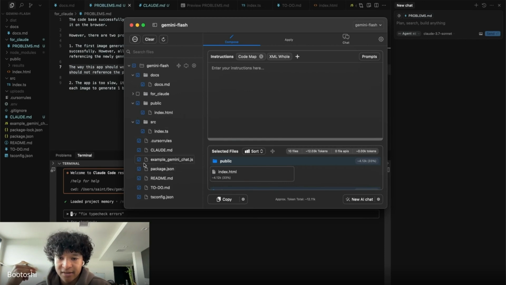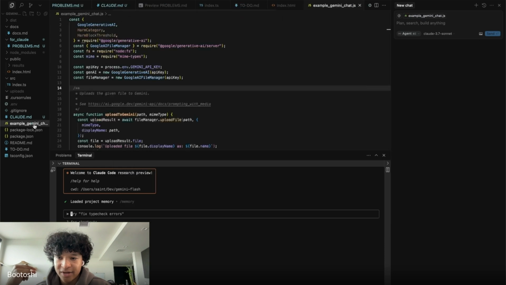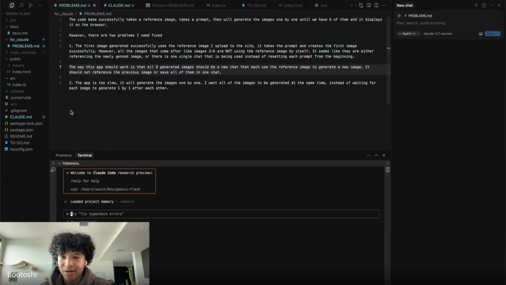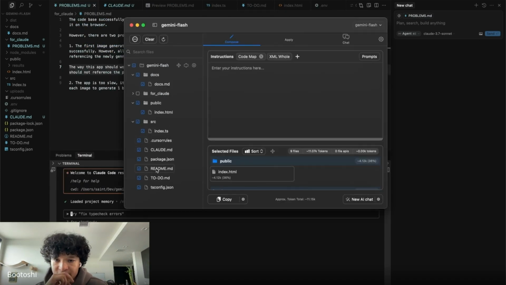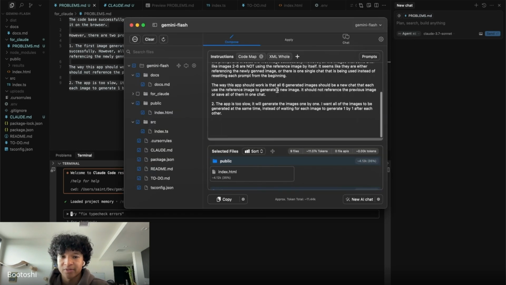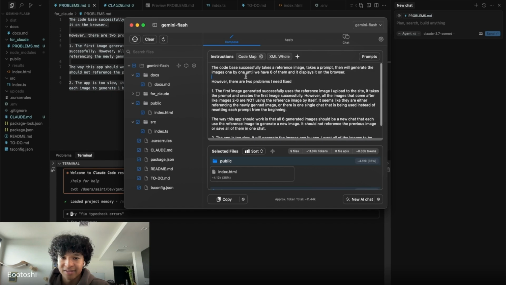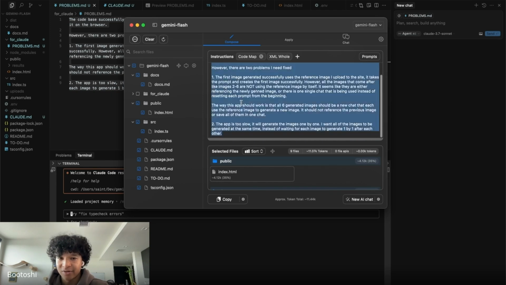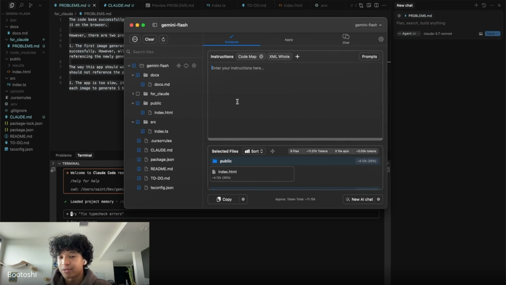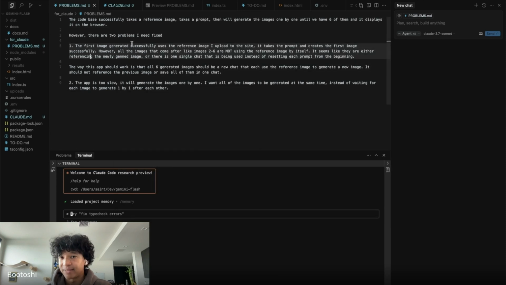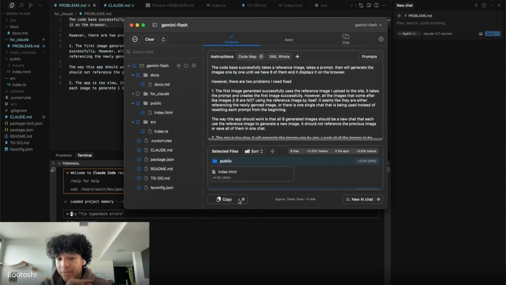Example Gemini chat. You don't need this anymore. Actually, we don't need this at all because that works. So all of this works. Now I'm going to take my problems I did here. I'm going to paste it in here and say these are the 2 problems I need to fix. And this is just an instruction set. So in Repo Prompt specifically, you could add instructions into here. In this case, the problem I want solved is the instructions. Then I could copy the whole code base.